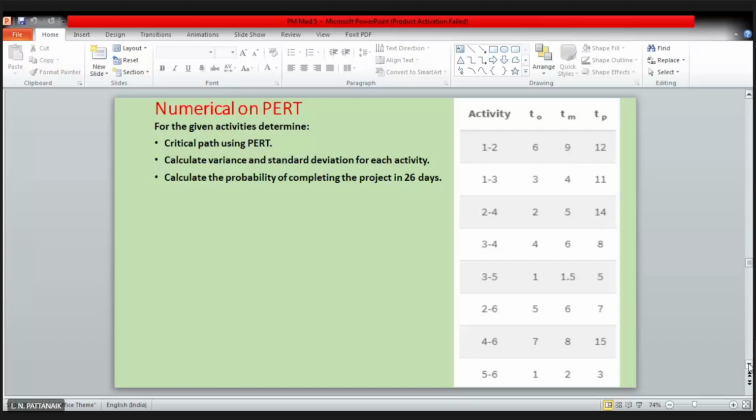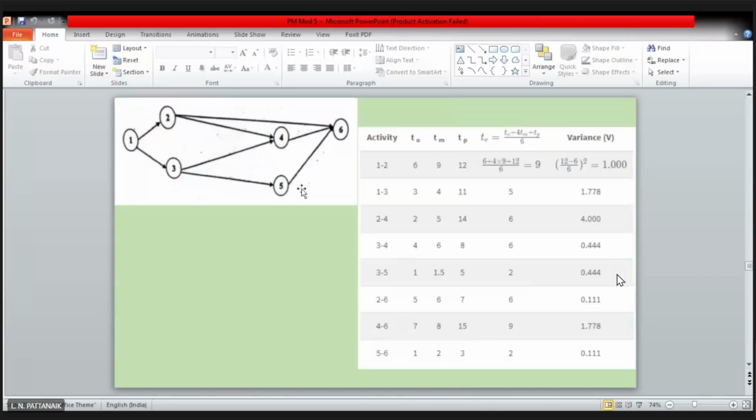Okay, this is the network diagram, right, which is constructed based on that table. Right, so you can see 1, 2, 1, 3, 2, 4, whatever values are given. Based on that, you can construct the network. Right. Now look at this calculation.